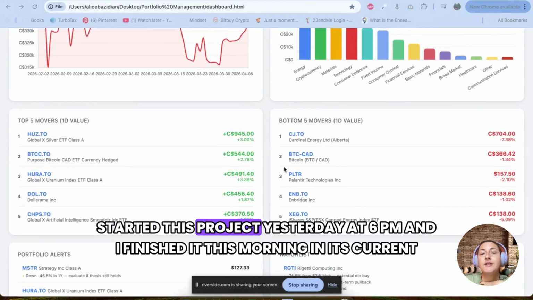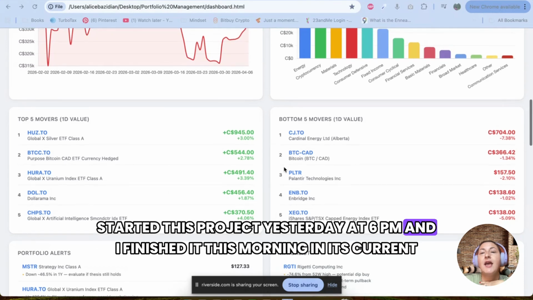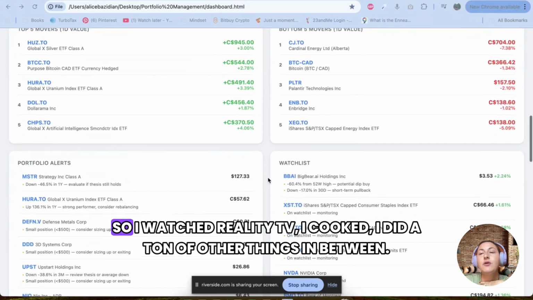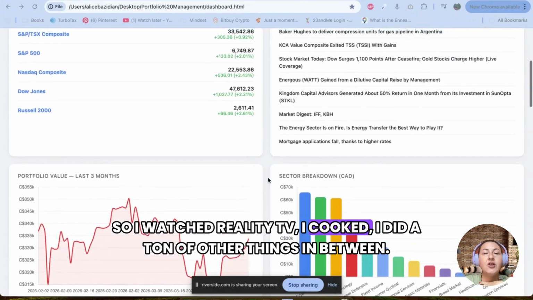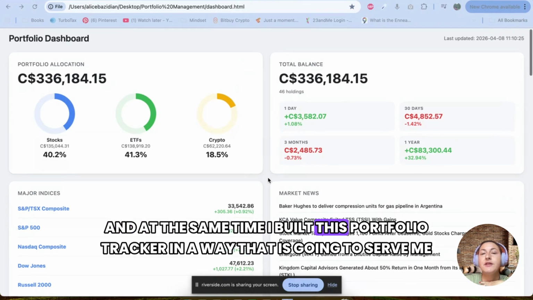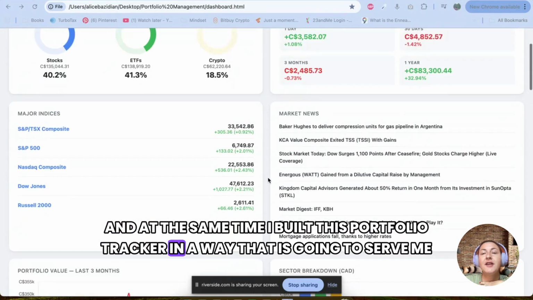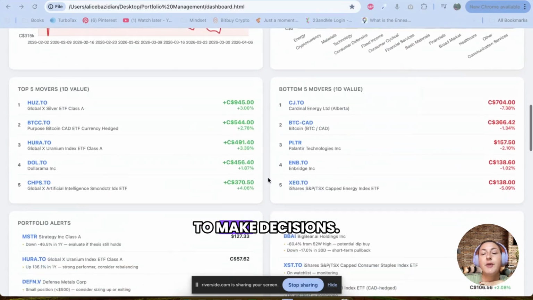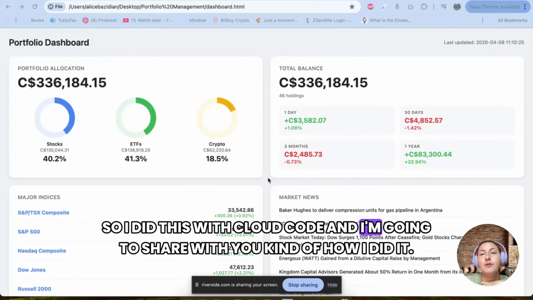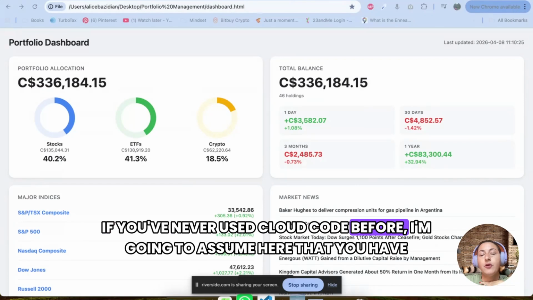I started this project yesterday at 6 p.m. and I finished it this morning in its current state around 10 a.m. So I watched reality TV, I cooked, I did a ton of other things in between. And at the same time, I built this portfolio tracker in a way that is going to serve me to make decisions. So I did this with Claude Code, and I'm going to share with you kind of how I did it. If you've never used Claude Code before, I'm going to assume here that you have installed it at least.